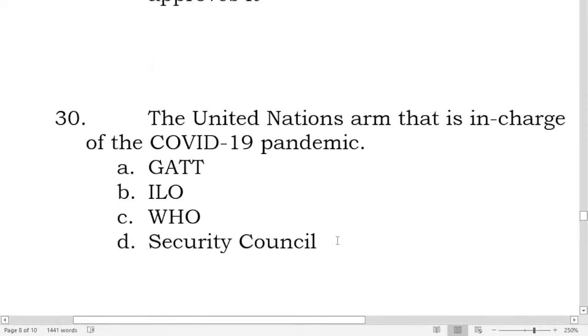The United Nations arm that is in charge of the COVID-19 pandemic, is it letter A, the GATT or the General Agreement on Tariff and Trade, letter B, the International Labor Organization or ILO, letter C, the WHO or World Health Organization, and letter D is the Security Council. What's the UN arm that is in charge of the COVID-19 pandemic? What's your answer for number 30 po?